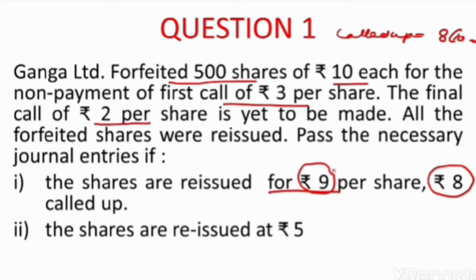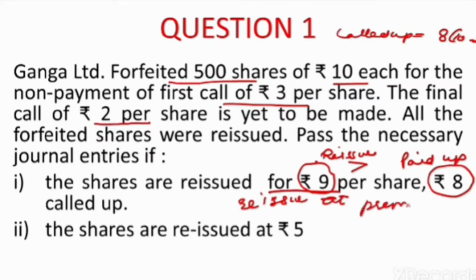So the reissue price is greater than the paid up value of the shares. So this amounts to reissue of shares at a premium. So we will discuss each case separately. So let us pass the journal entries.